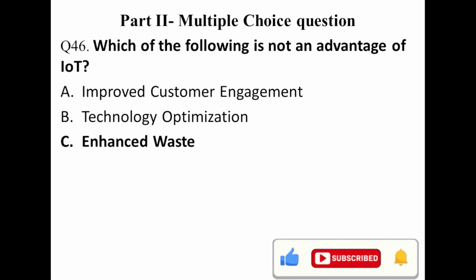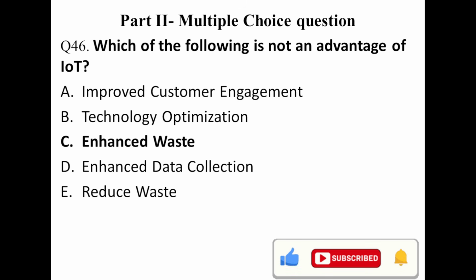Enhanced waste, no, reduction of the waste, not enhanced waste. IoT is used to reduce the waste. Enhanced data collection, yes. Reduce waste, yes. C is the answer. C is not an advantage, it's a disadvantage.